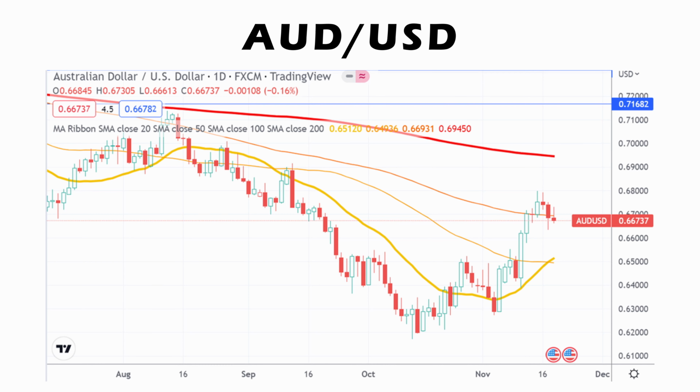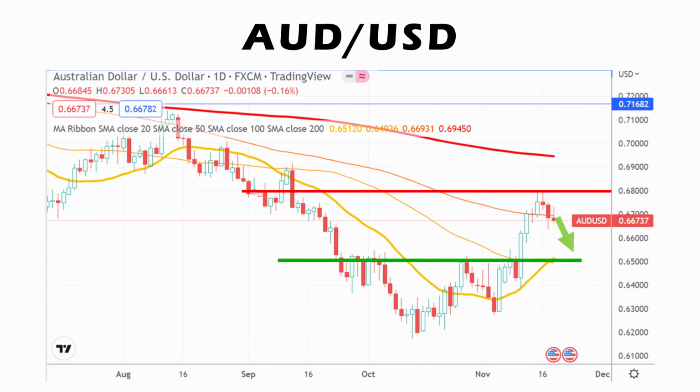The Australian dollar touched 0.68 last week and started to correct down. Downside support will be at 0.65. Can consider to buy the Aussie at the 0.65 level for the subsequent rebound to 0.68.